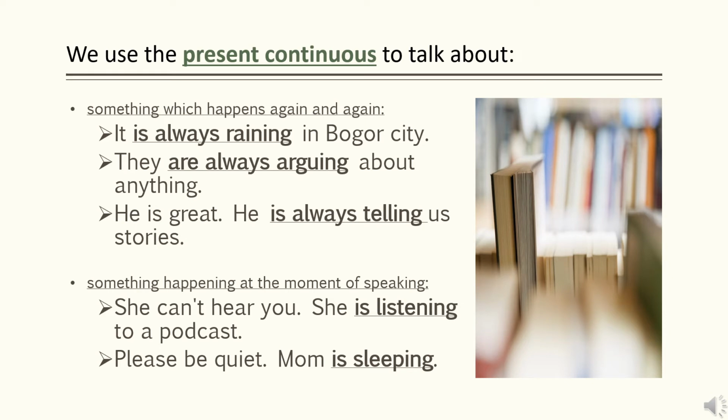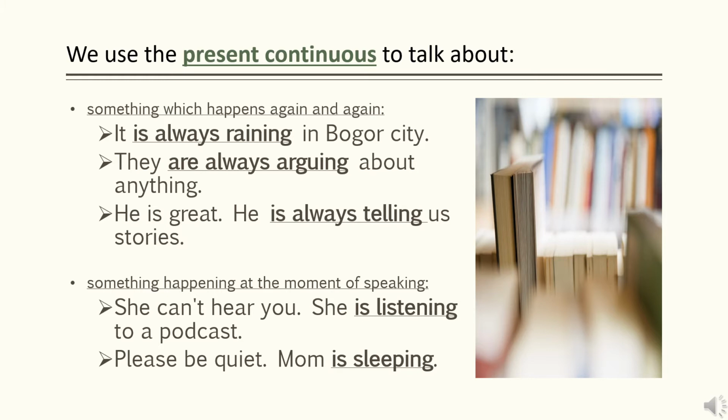We use the present continuous to talk about something which happens again and again, over and over again. Maybe every day, maybe every time. We can add always in the sentence. For example, it is always raining in Bogor City. They are always arguing about anything. He is great. He is always telling us stories. Okay, you can add always, but you can add another thing. Maybe something like, it is raining in Bogor City every day. So it's again and again and again.